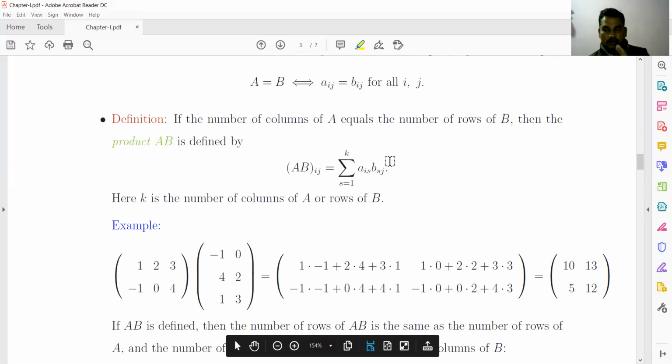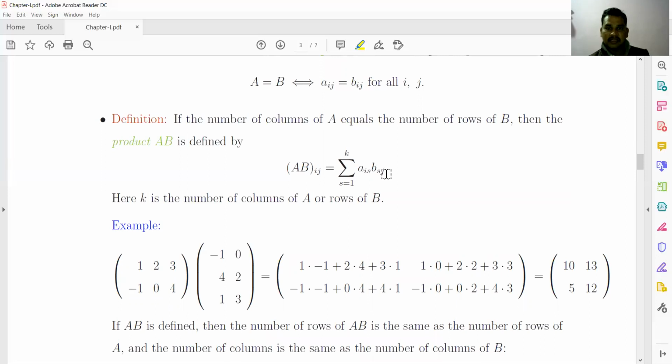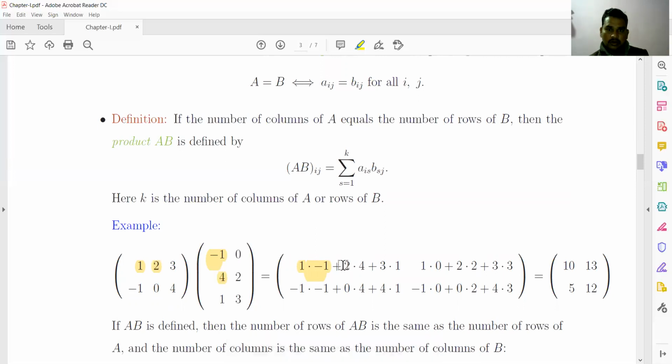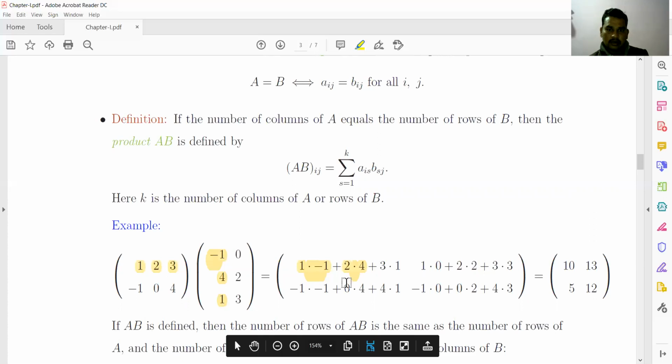b_sj is for the column and a_is is for the row. That is 1 into minus 1, plus 1 into minus 1, plus 2 into 4, plus 3 into 1.